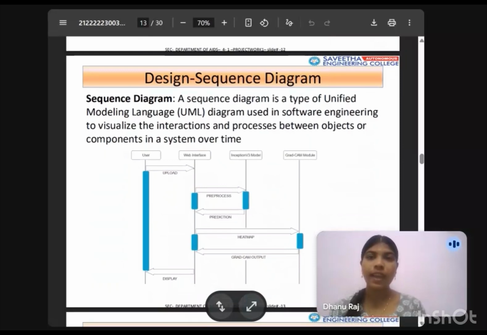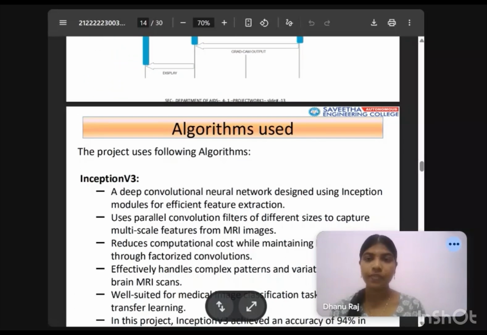Sequence diagram. The sequence diagram explains the step-by-step process where the user uploads the MRI image, the system pre-processes it, performs prediction using the model, generates a heat map using GradCam and displays the final output.